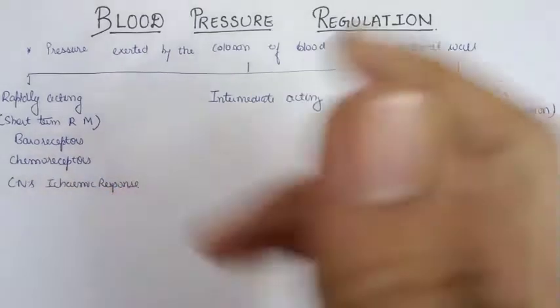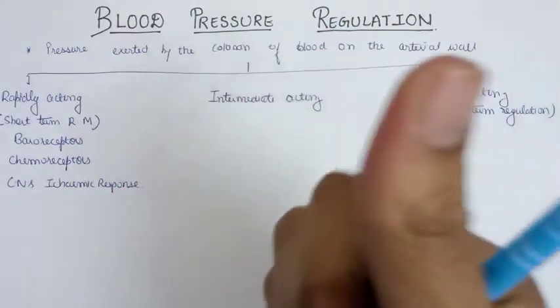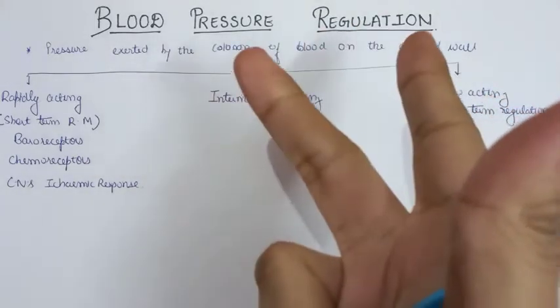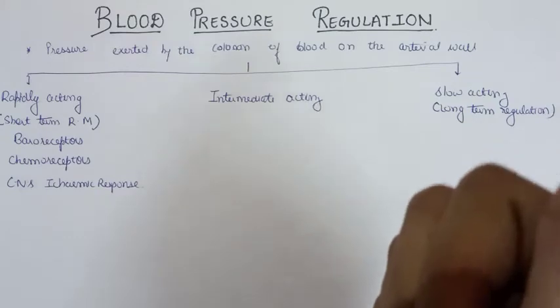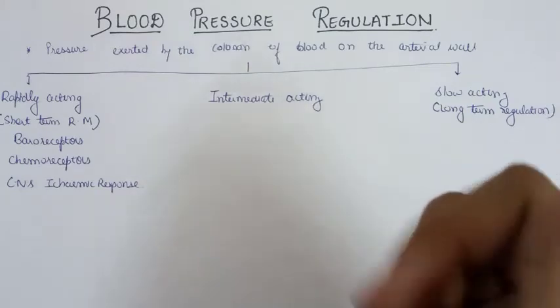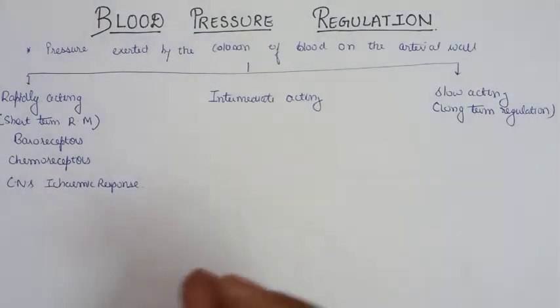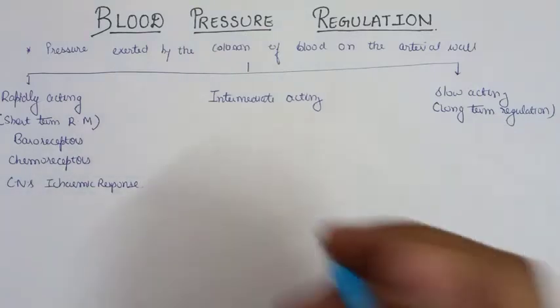So we have three mechanisms under the heading of rapidly acting: baroreceptors, chemoreceptors and the CNS ischemic response, which is also called the last ditch stand. By the end of the video you will be able to know why it is called so.